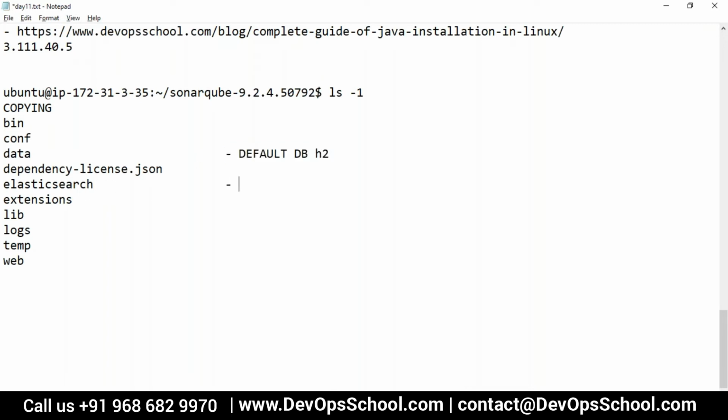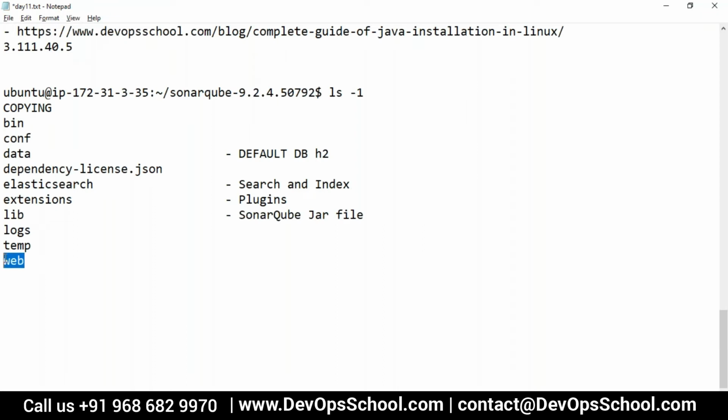This is Elasticsearch, the one which I was talking about, for search and indexing. It's a different tool altogether. All the new extra features we call plugins, okay? Plugins you can install through this one. This is the SonarQube library, jar files, and log, temp, and web.